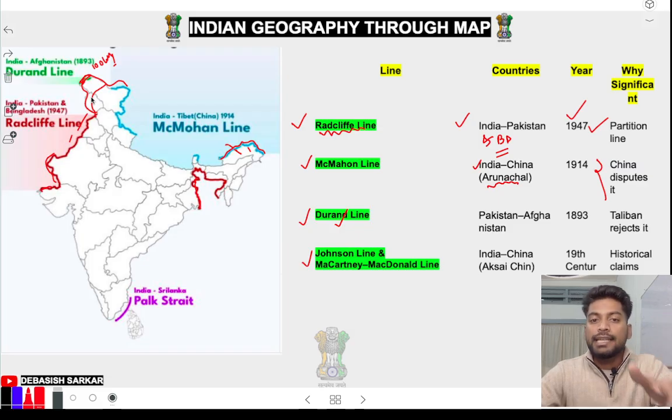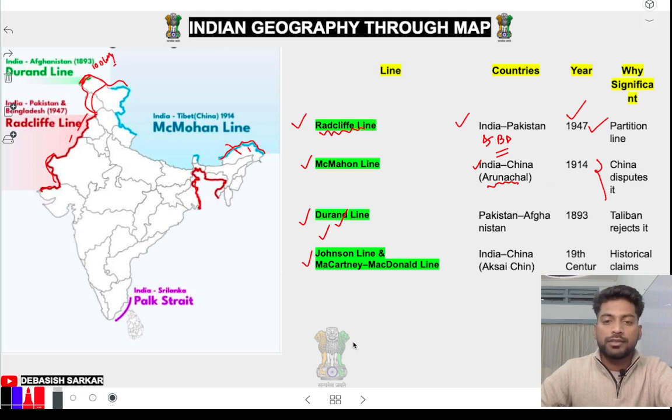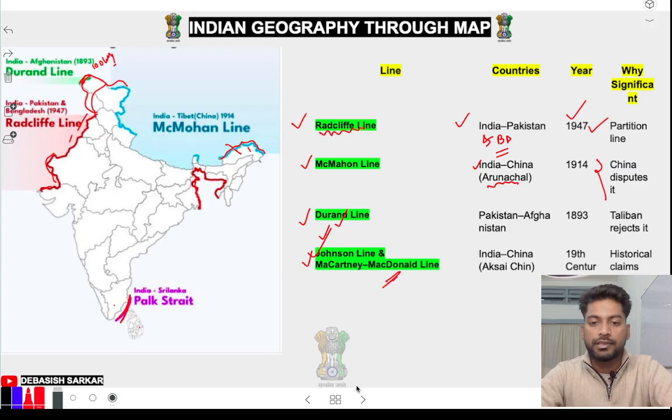But still India and Afghanistan border name is Durand line. Okay, chalo, then just leave this one. Okay, Aksai Chin border they call Johnson line and all, just leave that. Okay, and Palk Strait divides India and Sri Lanka in the Indian Ocean. Okay, chalo, next.